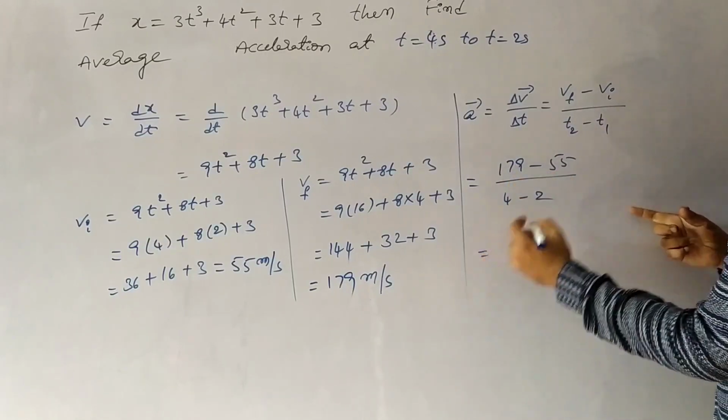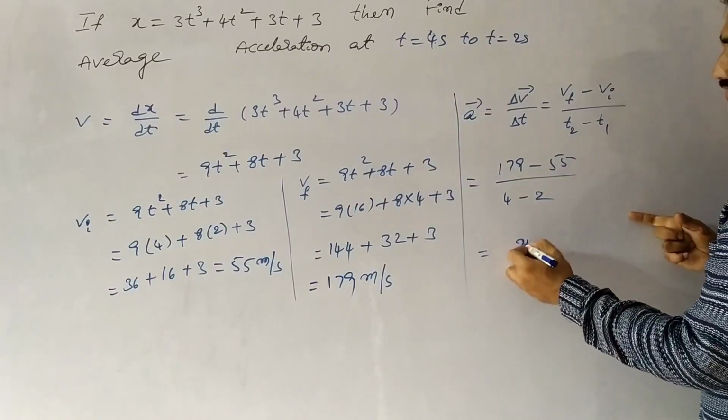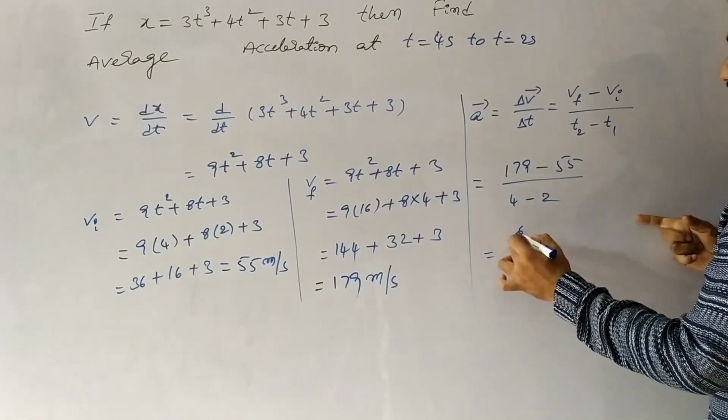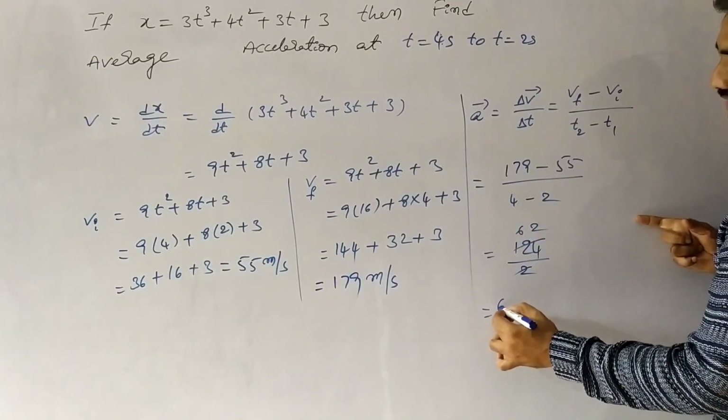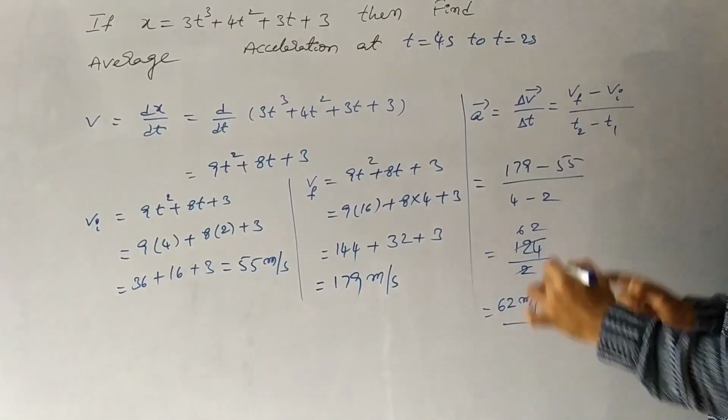That gives 124 by 2, so here we get average acceleration as 62 meter per second square.